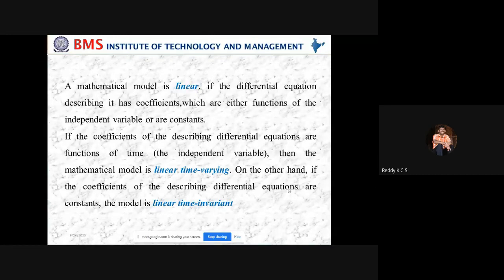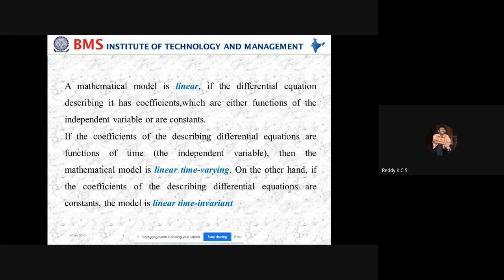In this mathematical modeling chapter, we are going to study the analogous networks for mechanical systems and thermal systems, and how to derive the electrical and mechanical analogous networks.